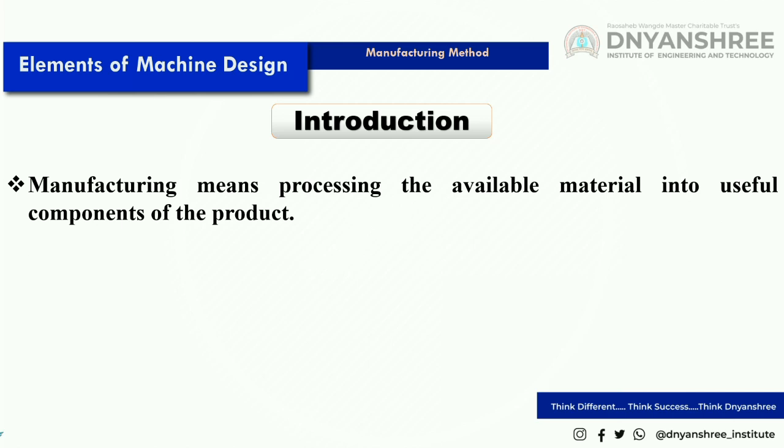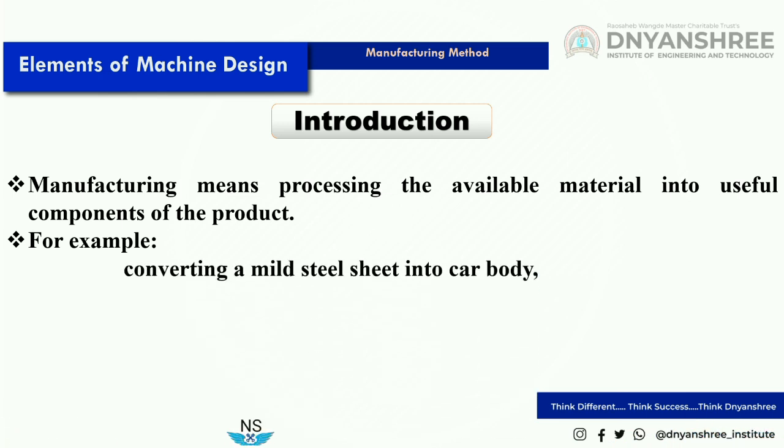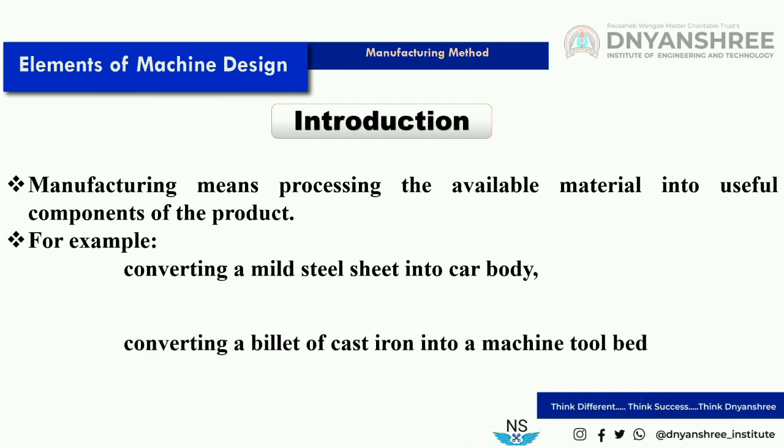Manufacturing means processing the available material into useful components of the product. For example, converting a mild steel sheet into a car body. Mild steel sheet is an available material, and we have to convert that material into a car body. For that, manufacturing processes are required.